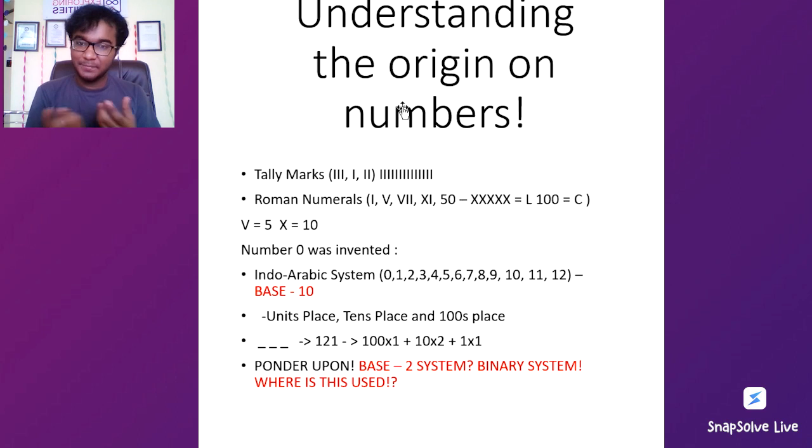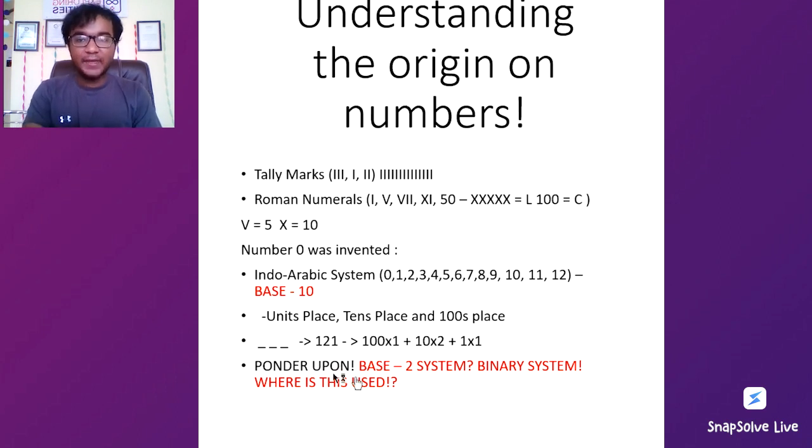The discovery of zero invented the placeholder system, which is the Indo-Arabic system: 0 to 9, and after 9 comes 1 and 0, with the unit place and tens place denoted. 121 is written as 100 into 1 plus 10 into 2 plus 1 into 1.